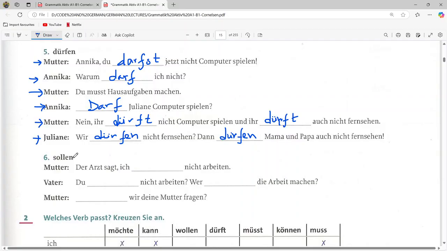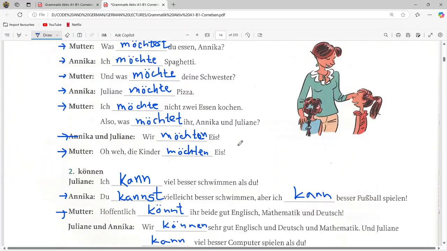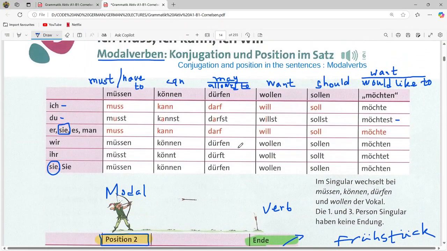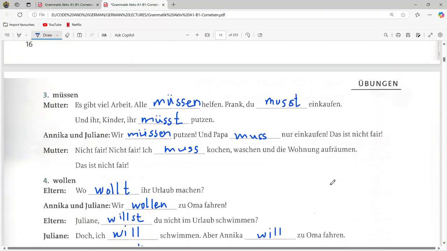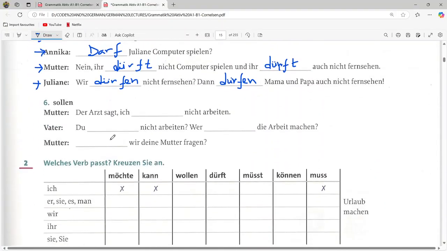Last one, sollen. Sollen is should. If you look at the table: ich soll, du sollst, er/sie/es soll, wir sollen, ihr sollt, sie sollen. So we go down and solve the task. Der Arzt sagt, the doctor said, ich soll nicht arbeiten. Okay, so the doctor said I should not work.